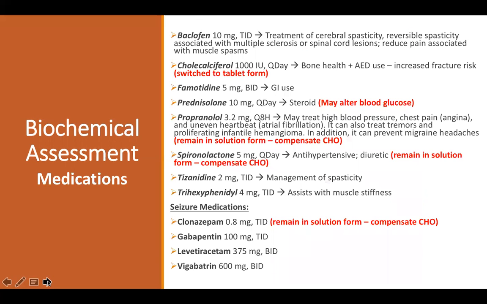As for medications, for a ketogenic diet, it is advised to switch any liquid form of medication to tablets to avoid excess carbohydrate intake, if it is feasible. For this patient, cholecalciferol was switched to tablet form, but all other medications that were in solution form remained that way and were taken into consideration while calculating an appropriate ratio and range for this patient to remain in ketosis.